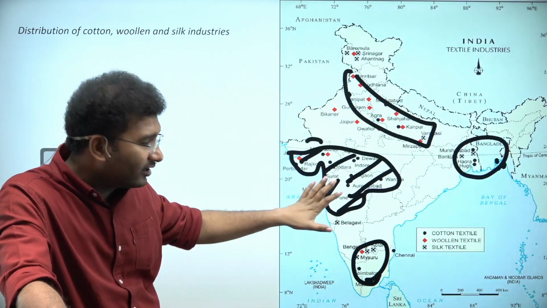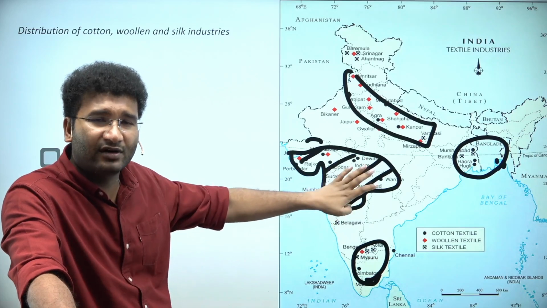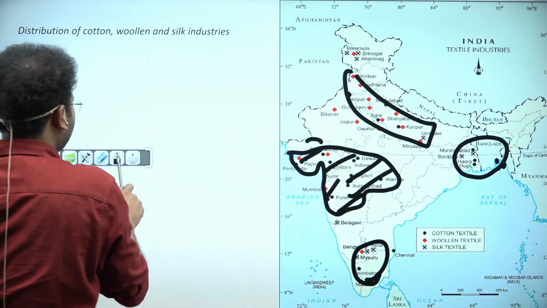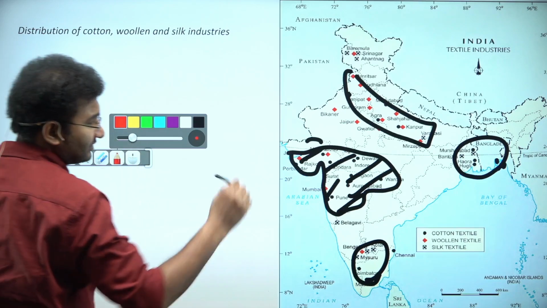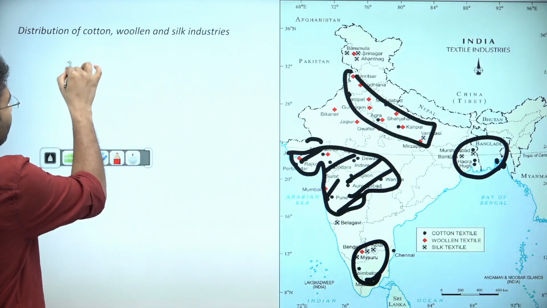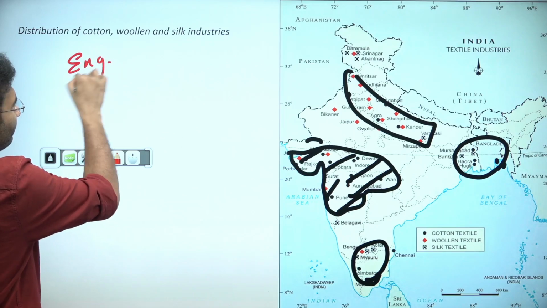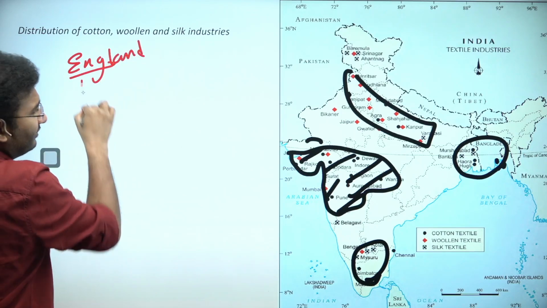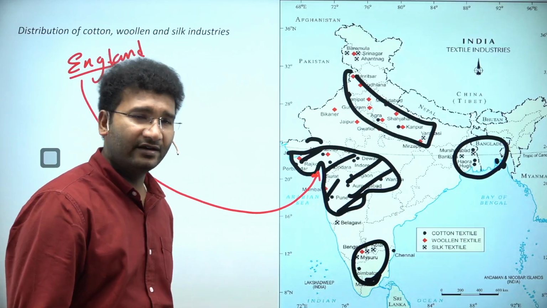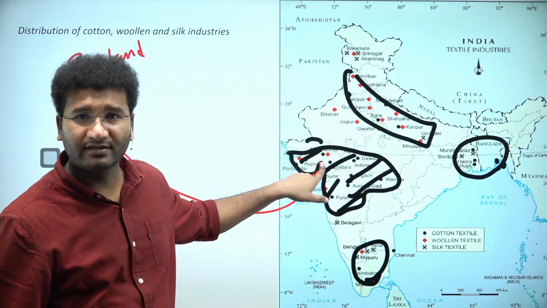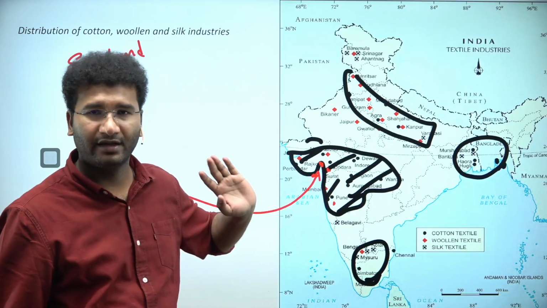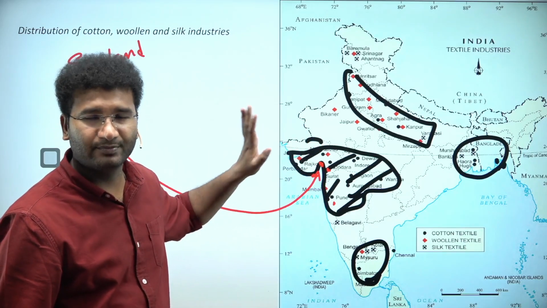Now, why are these cotton textile industries set up next to these cotton growing areas? Number one, cotton is a raw material which is used, but initially during the times of the British, what happened was, this is your England, somewhere in Europe. From England, they brought machinery and set up their industries in Gujarat, Ahmedabad, Rajkot and Mumbai, because there are ports in Mumbai and parts of Gujarat.